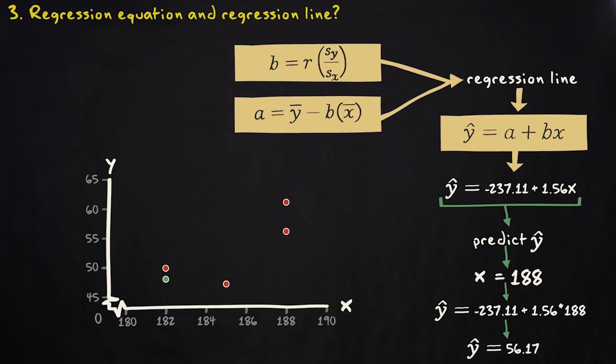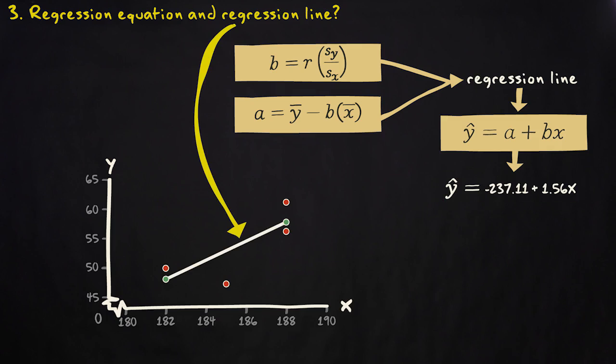That's 56.17, and that's here. We can now draw the regression line. This line is the straight line that best represents the linear relationship between x and y. It is the line for which the sum of the squared residuals is the smallest. We can, of course, predict y values for every possible x value. All these predicted y values, or y hats, are located on the regression line.